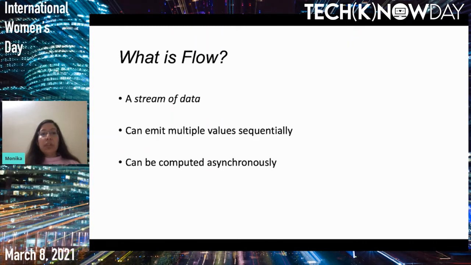So, moving on to what is Flow. Flow is just a stream of data, and it can emit multiple values sequentially, and it can be computed asynchronously, and also it emits values of the same data type.